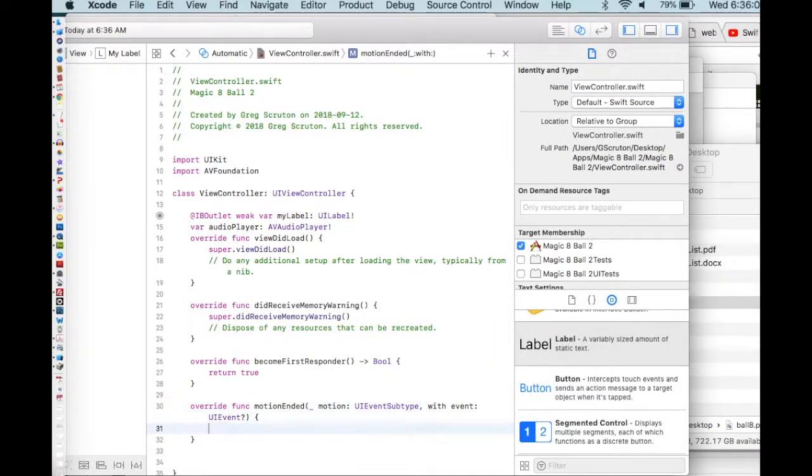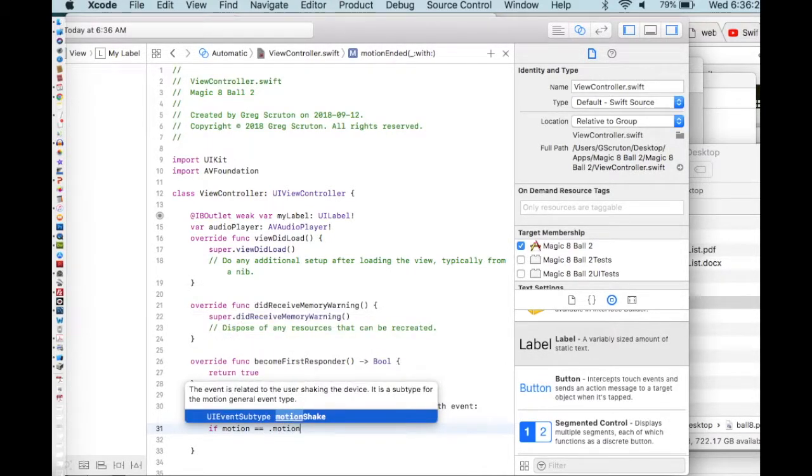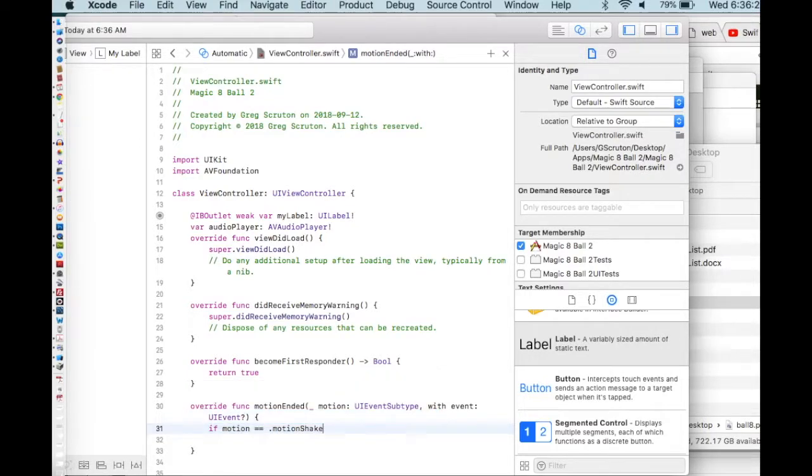So here's my actual code. So this is the program right here. This is really what we're doing. We're saying if we just shook the machine, so if motion is equal to dot motion shake. So if we just shook it, do something. I'm going to print something. Now printing just prints to the output console. I'll show you what that looks like in a second. I have been shaken.